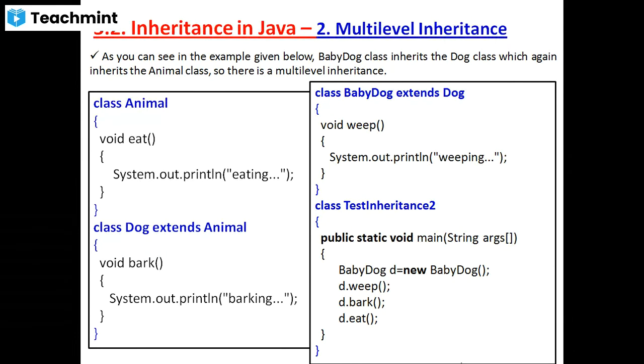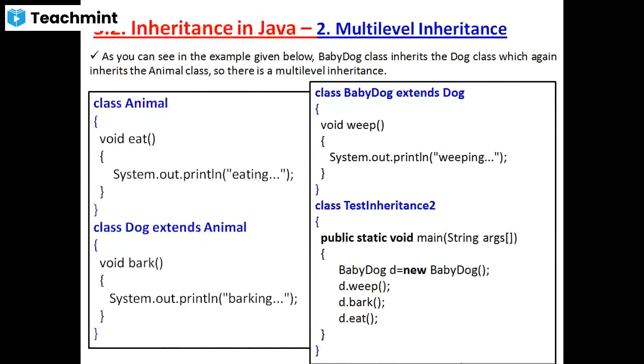Class animal is the super class, which contains the eat method. Eat method contains one message. Very good. The first class is over, which is called the super class.